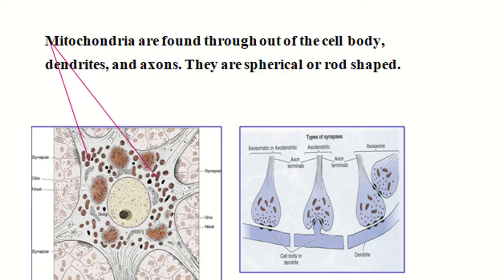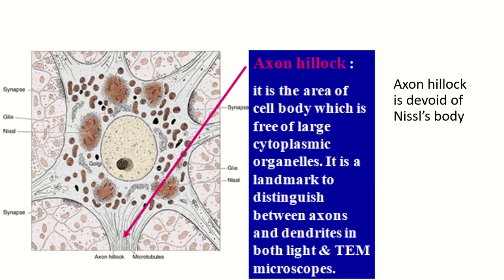The mitochondria are found throughout the cell body, dendrites and axon. They are spherical and rod shaped. Axon hillock: it is the area of the cell body which is free of large cytoplasmic organelles. It is a landmark to distinguish between axon and dendrites in both light and electron microscopic pictures. The axon hillock is devoid of Nissl bodies.